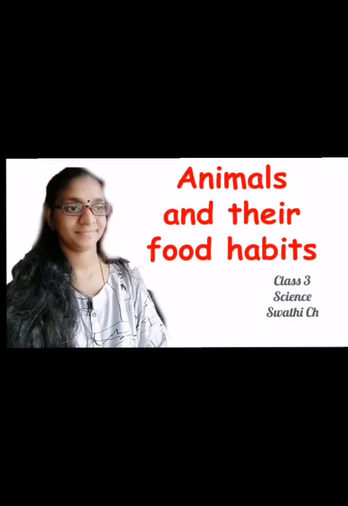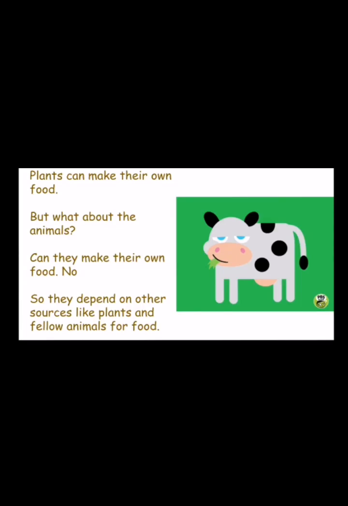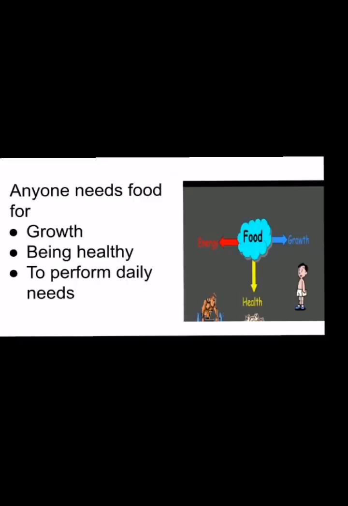Children, today I am going to explain a very interesting topic on animals and their food habits. We all know that plants make their own food by the process of photosynthesis, using sunlight. But how do animals get their food? Can they make their own food? No. Animals cannot make their own food like plants. They depend on other plants and animals for their food.